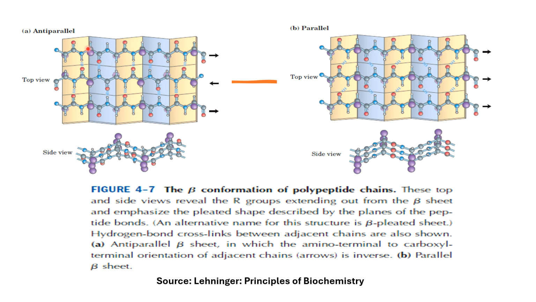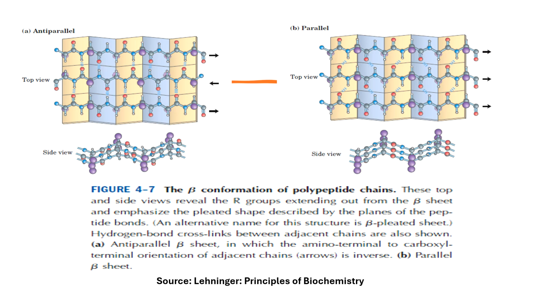Now this is the overview. If you see from the top, this is how the anti-parallel type of structure looks, and this is how the parallel type of structure looks. This is the three-dimensional view of the anti-parallel and parallel beta pleated sheet structure. Look, the hydrogen bonds are perpendicular here, and they are at an angle in the parallel sheet formation. So that's all about the beta pleated sheet.